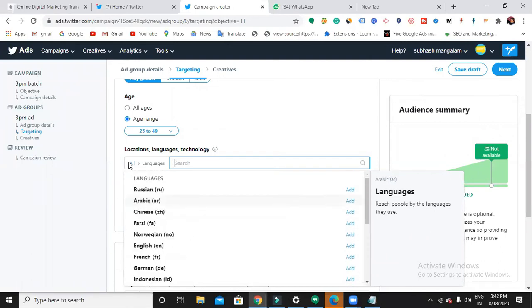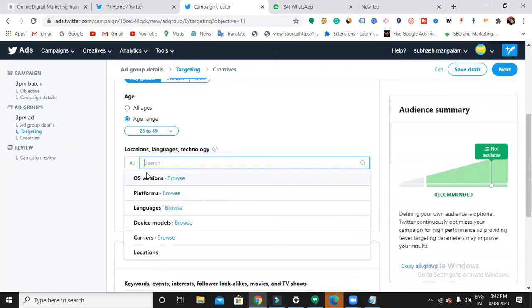So what happens if you don't add anything? Your ad will be received by anyone. You are going to reach a wide audience within your budget. On web and mobiles, on desktop as well as mobile phones, in different versions, Twitter will take care of everything and show it. If you really want to show in a specific place and to a specific person, then you can go through each and everything.